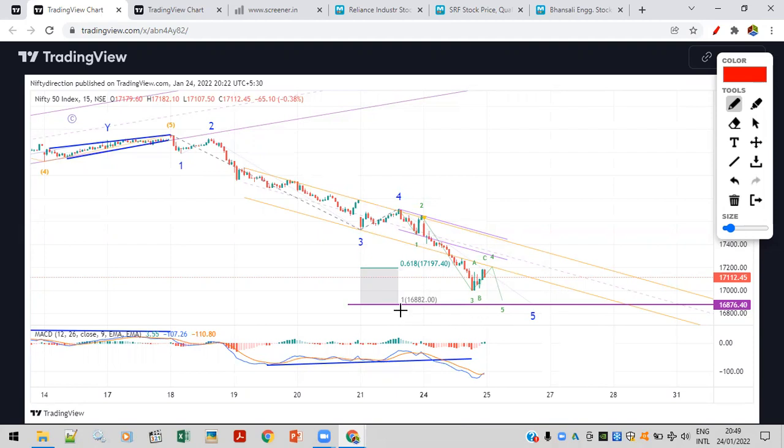But considering the fall and considering the divergence here, so here you can see a divergence, two divergence were created, and the third one broken the line. So yeah, here MACD is giving a crossover. So we have to be careful going more on the downside. 16,880 max, let's expect. And yeah, after that, let's expect a bounce, and it should go up a bit and then could drop on the downside. 16,400 अगर तोड़ता है तो और नीचे जा सकता है. So that's it for today. Have a great day. Bye bye.